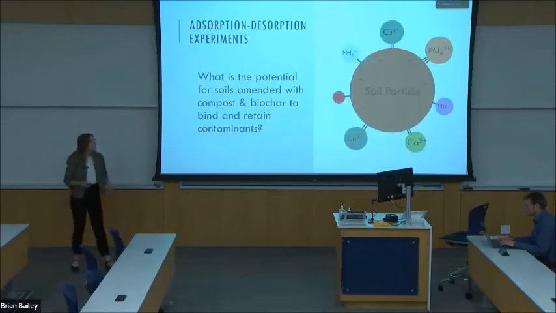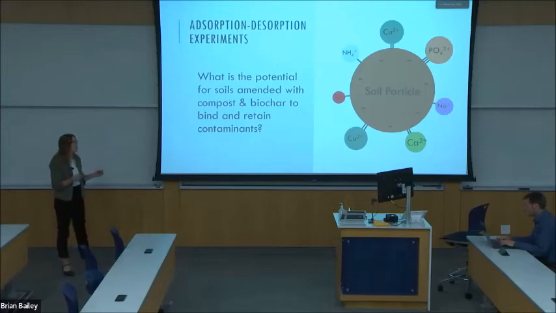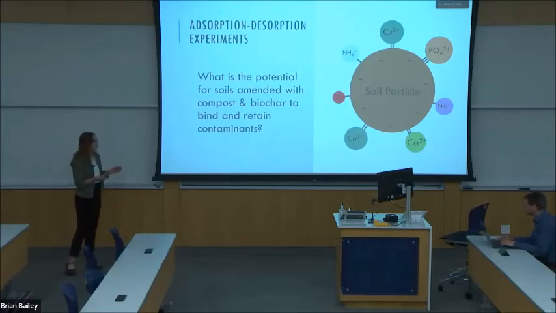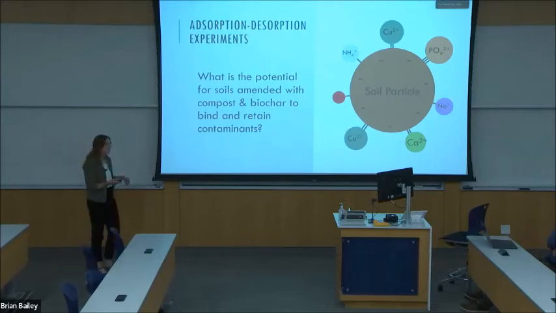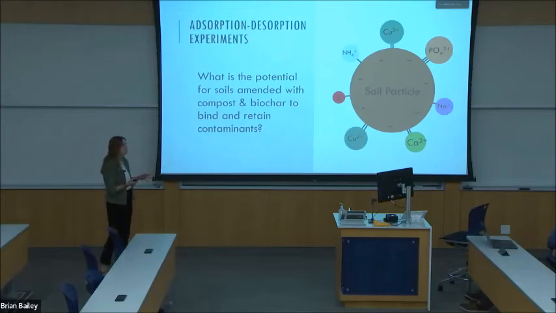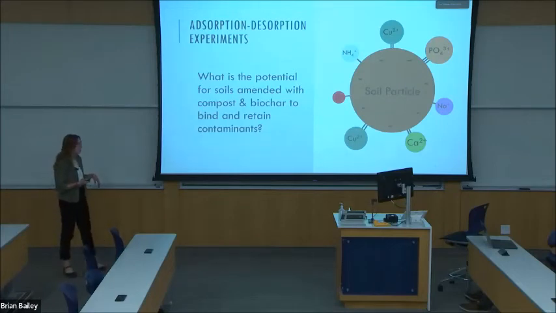So my final experiment is really digging into the question of what is the potential of these different soil amendment sources and blends to bind and retain common stormwater contaminants. So here is a lovely soil particle. Soil particles are negatively charged, and dependent on the soil type, they have a varying degree of cation exchange capacity. And pretty much that means it has some absorption potential for free ions. So free ions such as orthophosphate, copper, and ammonium, which are typically found in stormwater, will be passing through the soil, and they'll hopefully be attracted and latch onto this soil particle.